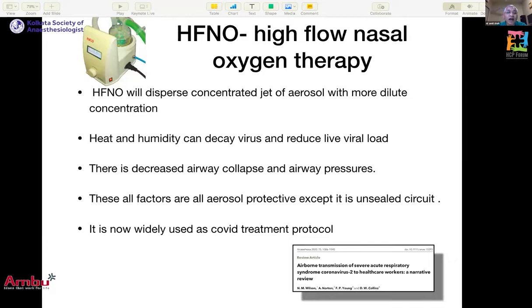And it is now widely used as a COVID treatment protocol, and no study has come out with a clear-cut understanding that aerosol transmission was actually happening to the healthcare worker. So right now it is being used across the world for the treatment of COVID-19 patients. So the risk category would be on the lower side. It is still there, but it is on the lower side.